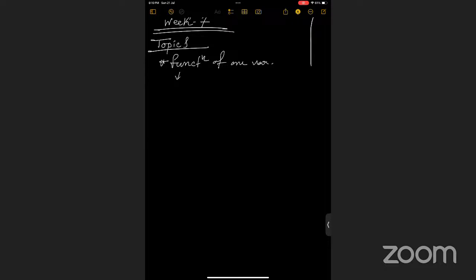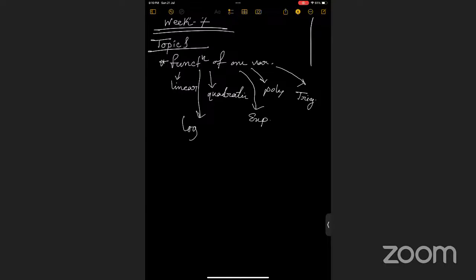Here you have learned about linear function, quadratic, in general polynomial function, and trigonometric function, exponential function, logarithmic function, right? You are already aware of all those functions, right?